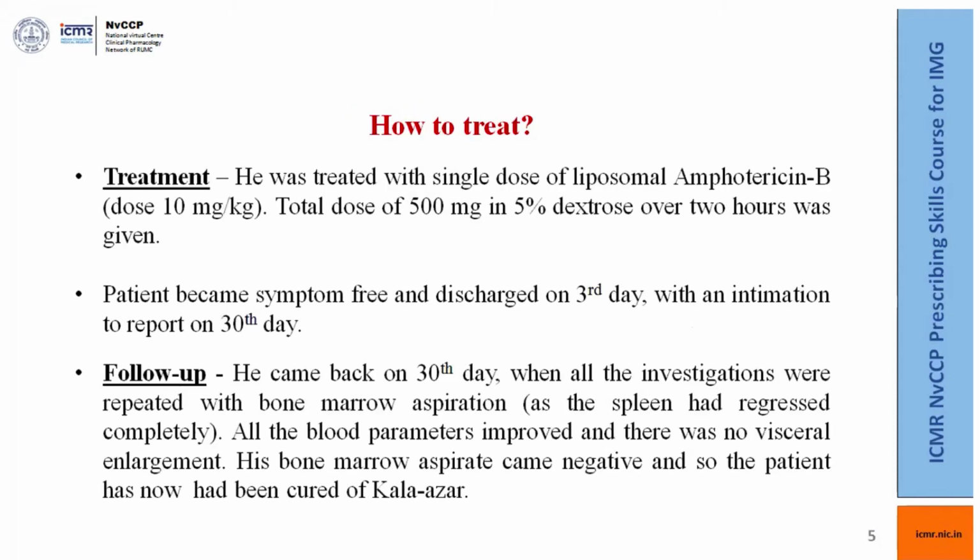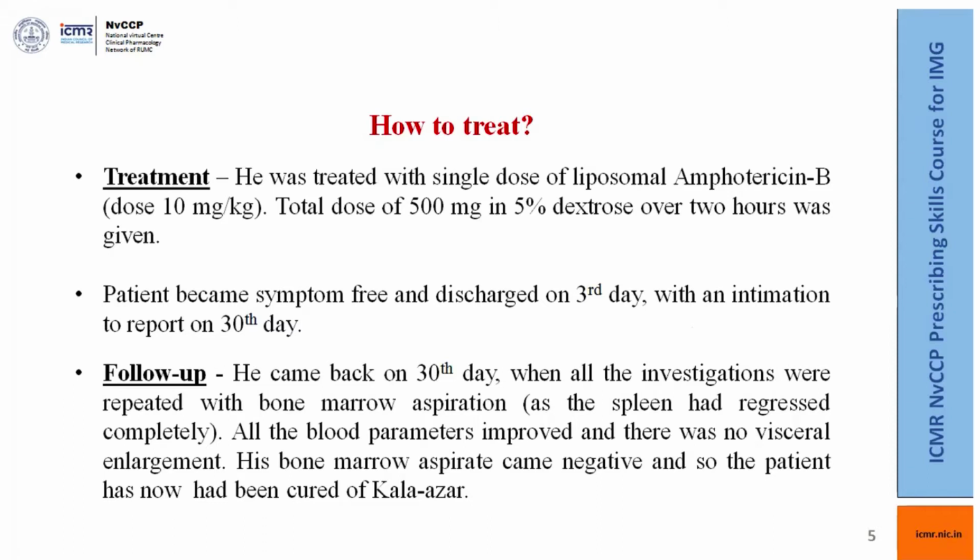So what treatment was given? He was given a single dose of liposomal amphotericin B, 10 mg per kg, and the total dose, as his weight was 50 kg, was 500 mg in 5% dextrose, and it was given over 2 hours. The patient became symptom-free and discharged on 3rd day with an intimation to report on 30th day.